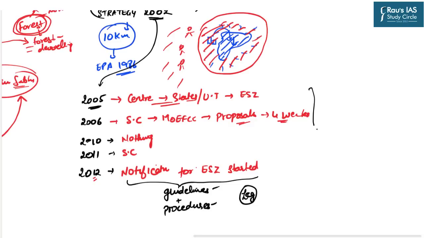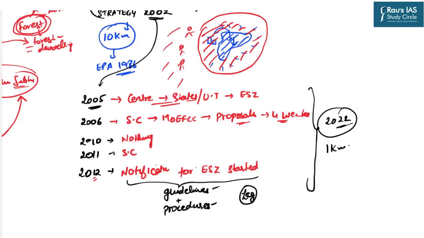And then, under so much confusion and complexity, last year in 2022, the Supreme Court gave an order that the 1 kilometer region beyond the boundary of all the protected areas will be considered as ecologically sensitive zones. So let's say if this is the protected area, then beyond this, up to 1 kilometer of range, the ecologically sensitive zones will be implemented, along with all the strict guidelines.